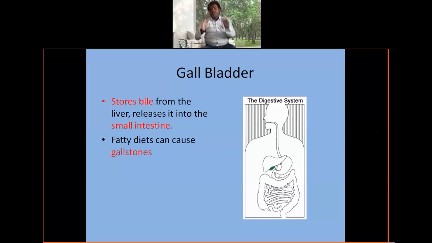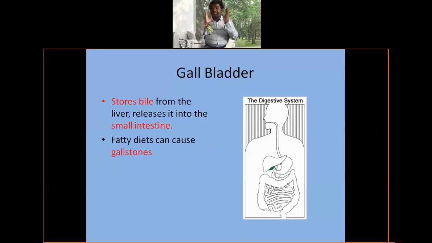The liver is responsible for A, D, E, K vitamin synthesis. Let me repeat, A, D, E, K vitamin synthesis. That is very, very important.